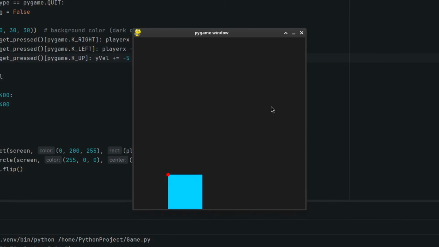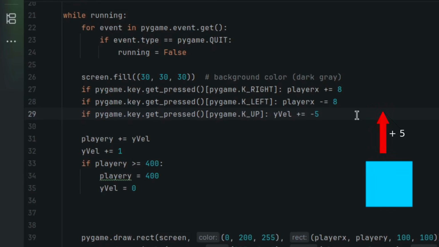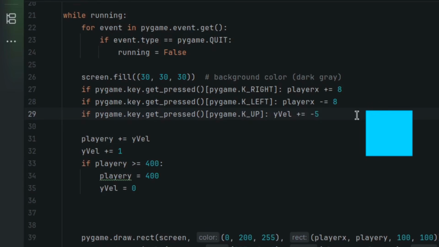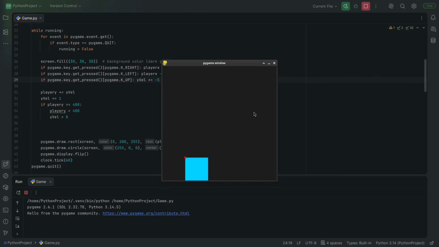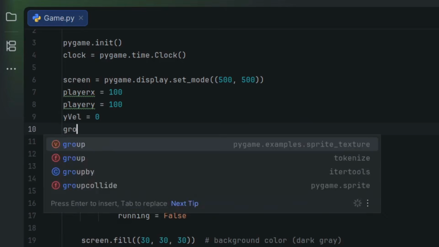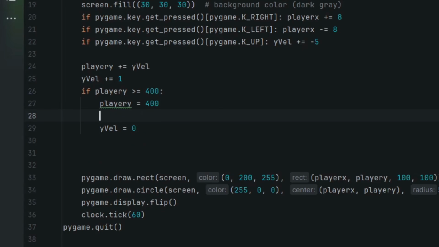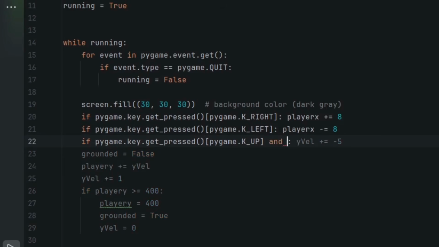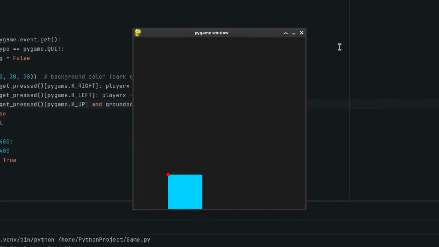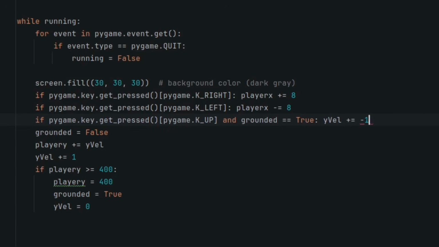Anyway, now we need to get this player to jump. So if you press up, it'll make your Y velocity 5, so you should go up until gravity pulls you back down. That's not right. The problem is when you're in the air, you can still jump. And as long as you keep holding the jump button, your Y velocity just keeps going up. We need another variable that tracks when you're on the ground. So anytime this floor pushes you up, it'll also make this grounded variable become true. Otherwise, it's false. And you can only jump when grounded is true. Nice, this jump sucks though. Let's just make this jump bigger. Or, I guess technically smaller.